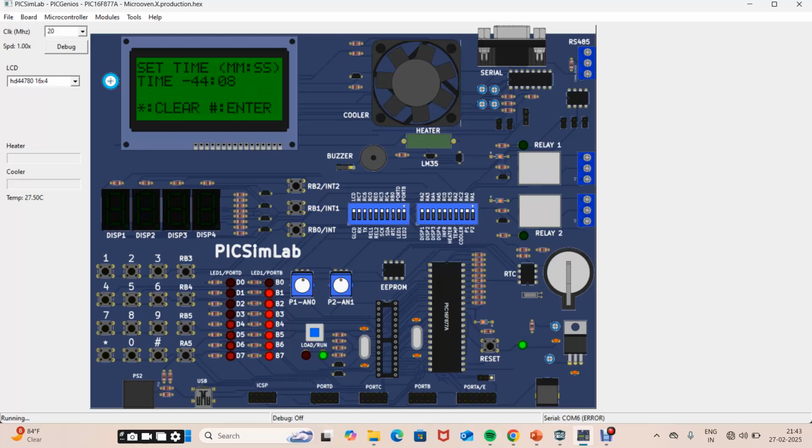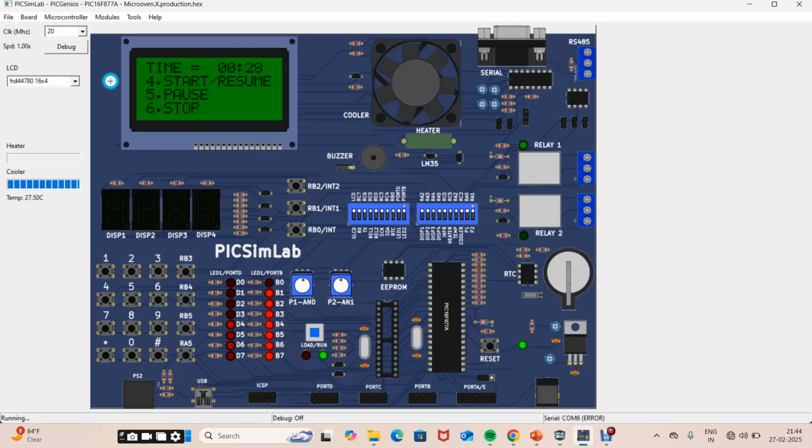Now it is done. Again I have to enter. Now again the cooking will start. If I stop, then it will go to the main screen.